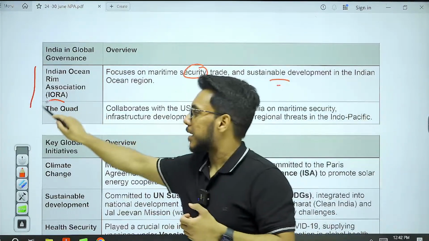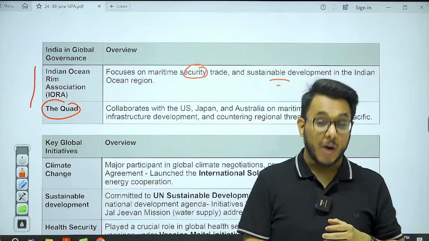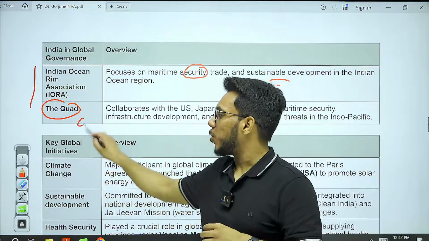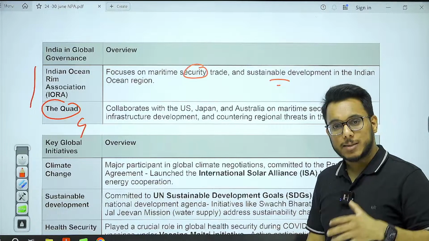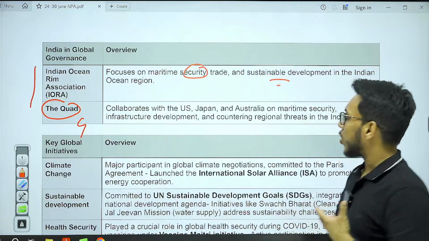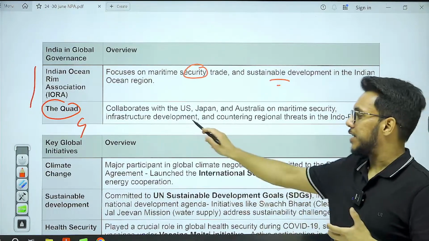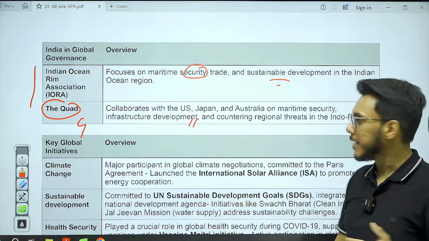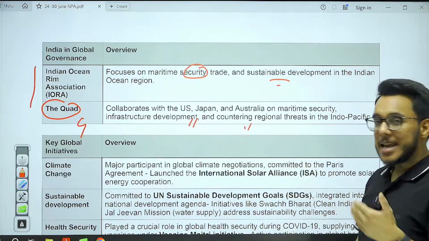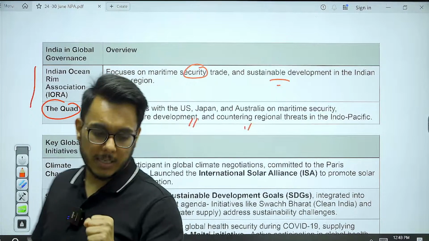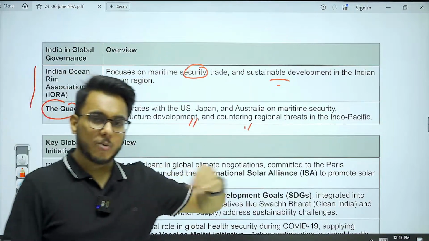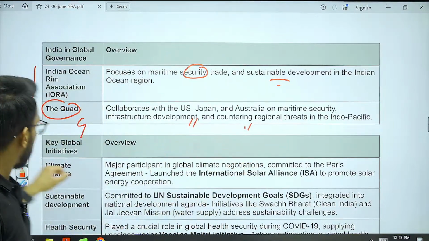Then there is the Quad. India is playing an important role in the Quad also. In the Quad, we have 4 countries: India, US, Japan, and Australia. And Quad talks about the rule-based order. Quad talks about ensuring infrastructure development in the Indo-Pacific region, containing the regional threats. Piracy is a very big threat in the Indo-Pacific, particularly the Indian Ocean and around the coast of Africa. So we aim to reduce that.